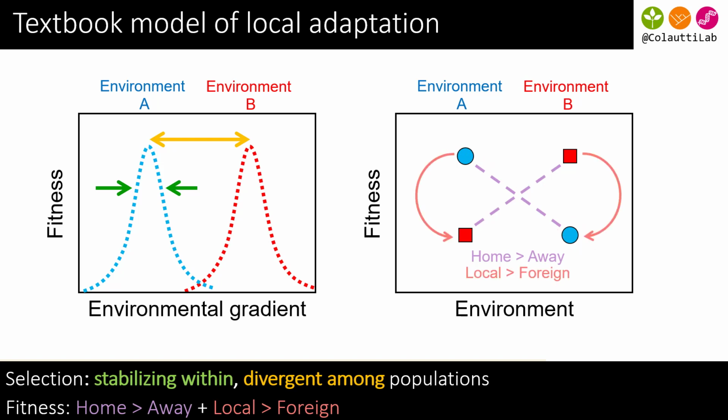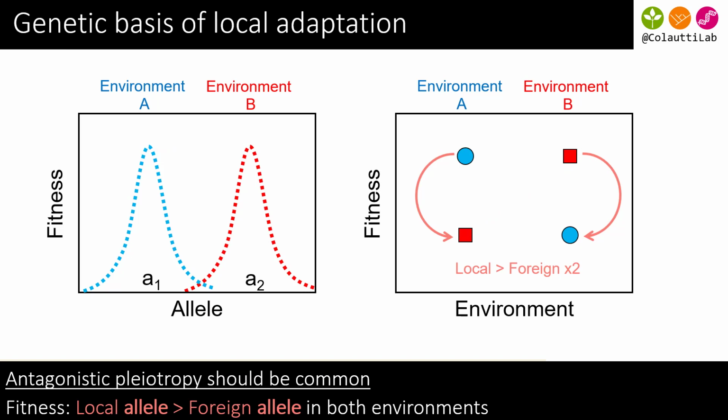If we compare different genotypes or populations growing in the same environment, then we should see that the local genotype does better than the foreign genotype. If we look at individual alleles, we should typically see this phenomenon of antagonistic pleiotropy, where the local allele does better than the foreign allele in both environments.